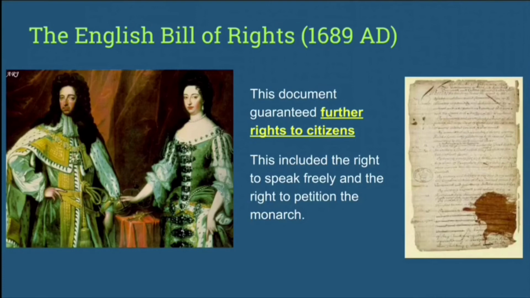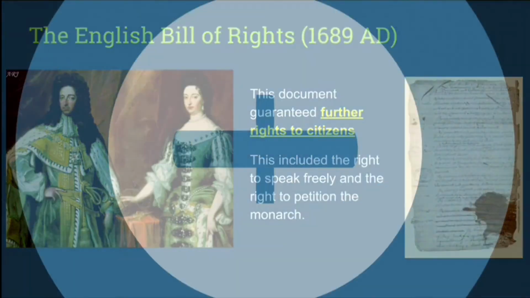This document guaranteed further rights to the citizens, including the right to speak freely and the right to petition the monarch. Both of these ideas are used in the First Amendment in our own Bill of Rights here in the United States.